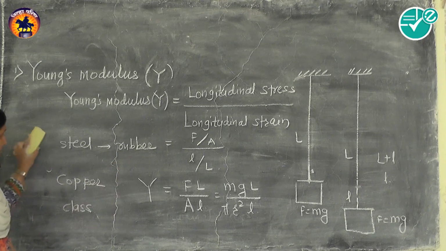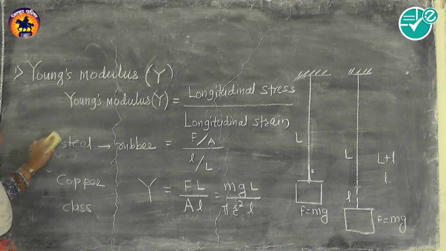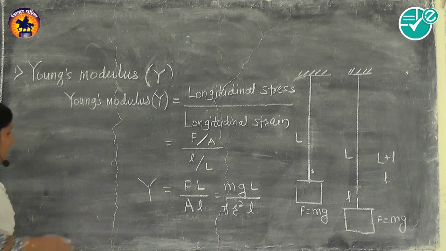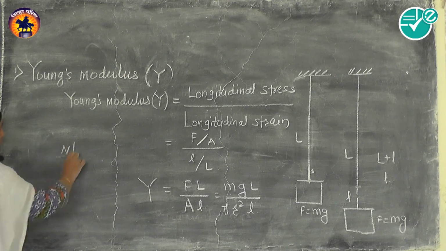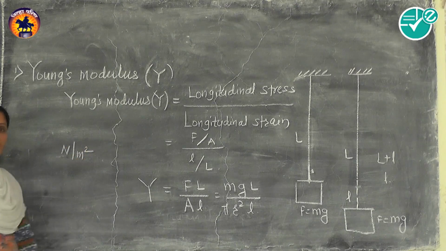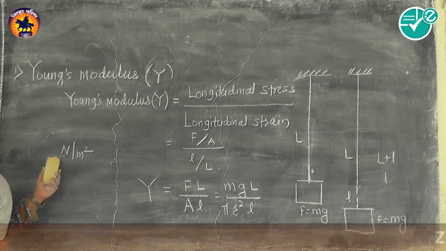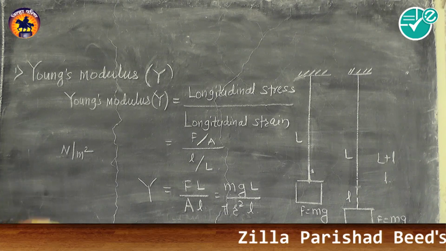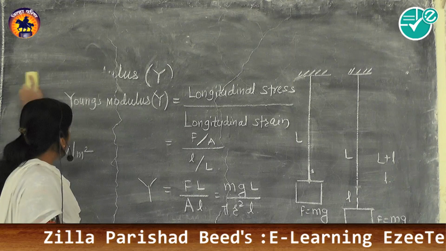A question may be asked: what is the SI unit of Young's modulus? SI unit of Young's modulus is the same as that of stress, that is Newton per meter square, and dimensions of Young's modulus are similar to dimensions of stress. So this is all about Young's modulus. Young's modulus is the modulus of elasticity related to change in length of the material body.